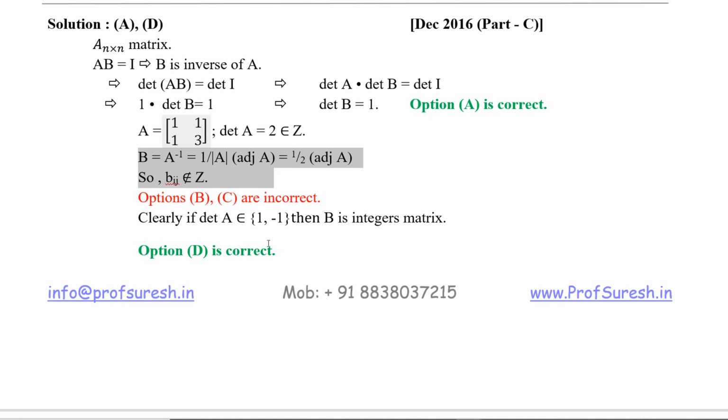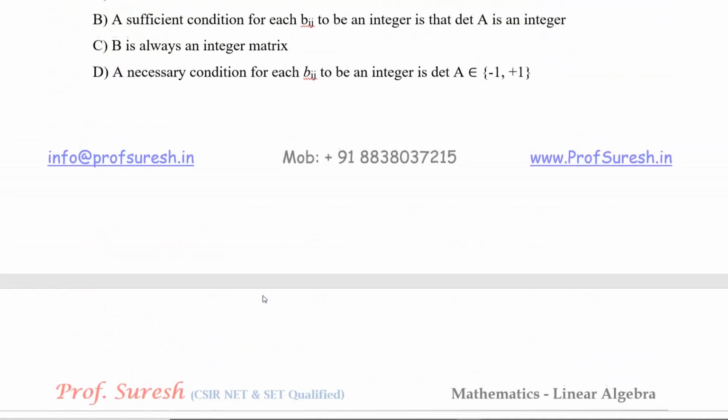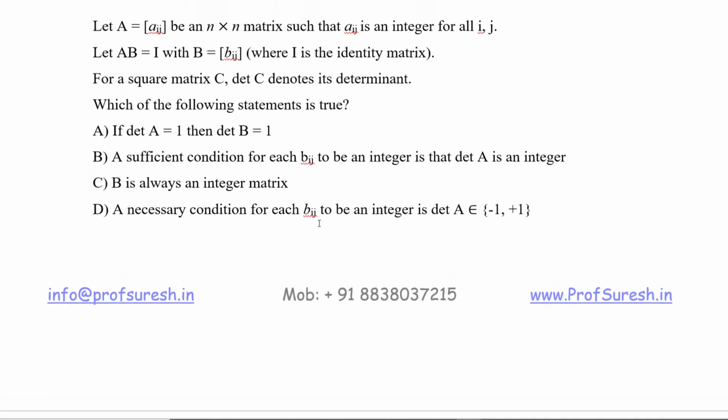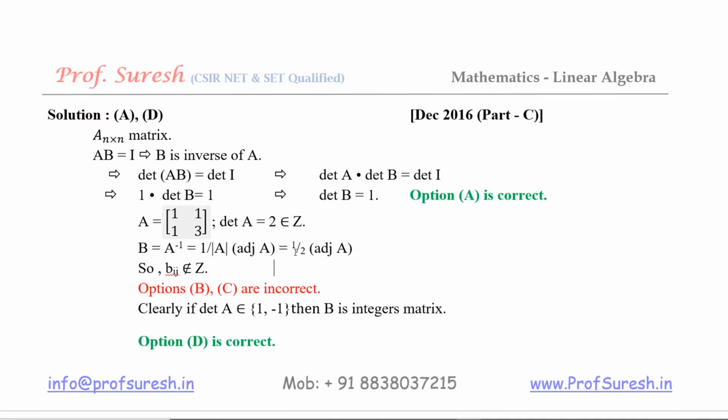Suppose determinant of A is either 1 or minus 1. Then in this place, instead of 2, there will be 1 or minus 1, and the adjoint of A will be integers. So in this case, when determinant of A is 1 or minus 1, B is an integer matrix. Therefore option D is correct. A necessary condition for each Bij to be an integer is that determinant of A belongs to minus 1 or plus 1. So if determinant of A is plus 1 or minus 1, this result will be correct. So correct answers are A and D.